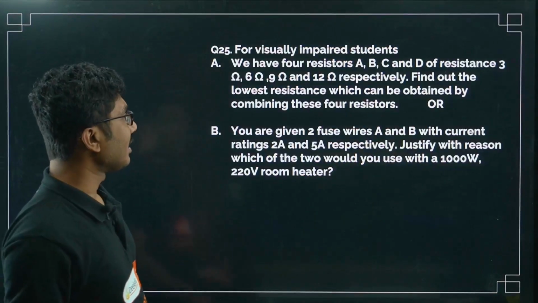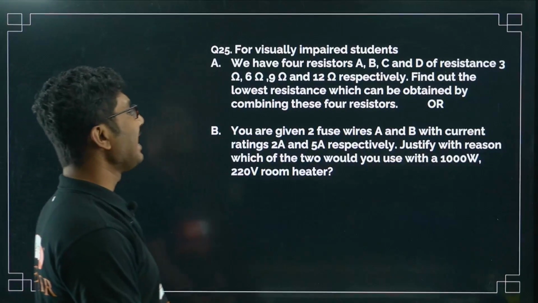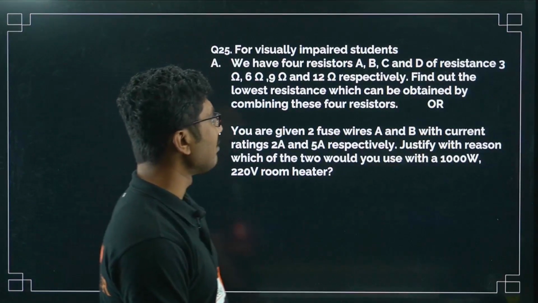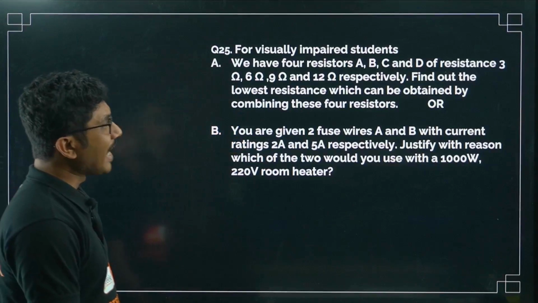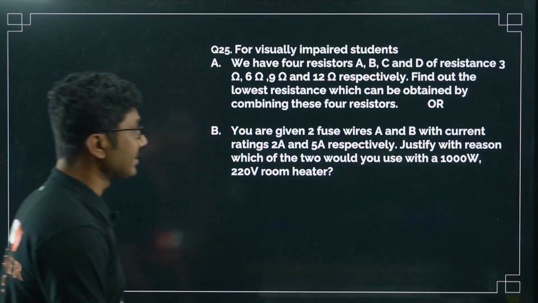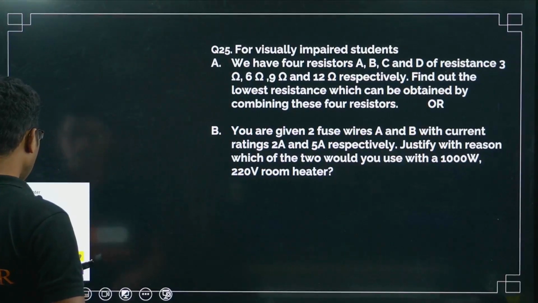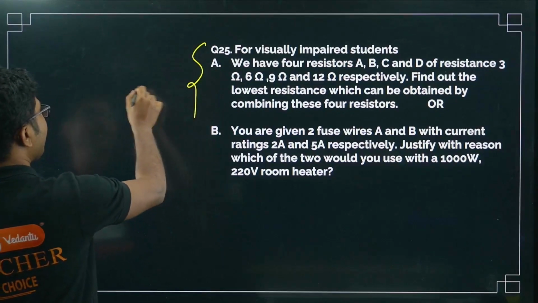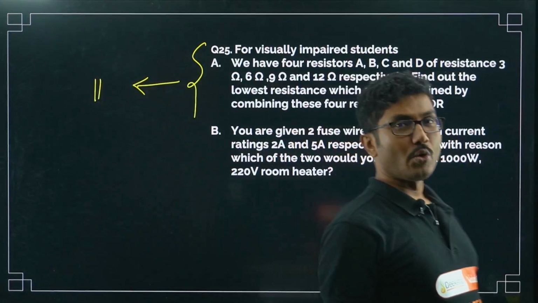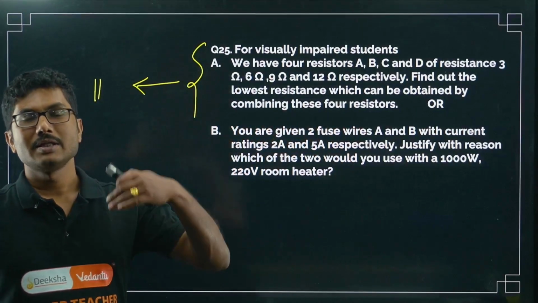For visually impaired, again I always say do not ignore this question. We have 4 resistors A, B, C and D of resistance 3 ohm, 6 ohm, 9 ohm and 12 ohm respectively. Find out the lowest resistance which can be obtained by combining these 4 resistors. So you have to remember that to get the lowest resistance possible from a combination of resistances, they have to be connected in parallel combination. Only parallel combination gives the lowest possible resistance, whereas to get the maximum resistance you have to apply series combination.